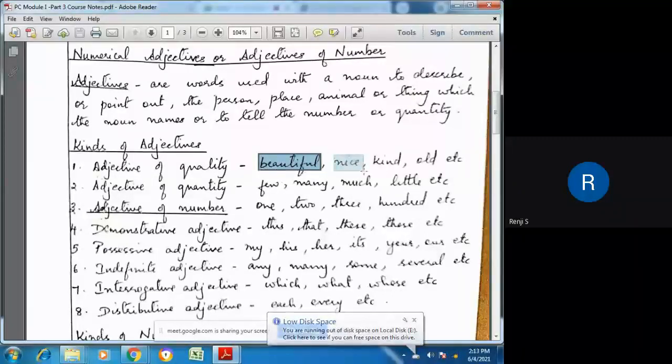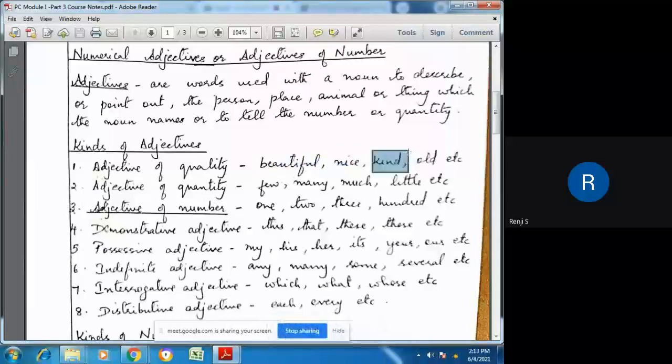And nice: this is a nice pen, this is a nice pencil, so you're pointing out to a thing. Now kind, old, etc. She is a kind woman, or he is a kind man. So old, etc. These are the words which point to some person and describe that person. Such things which describe the quality of a person come under adjective of quality.